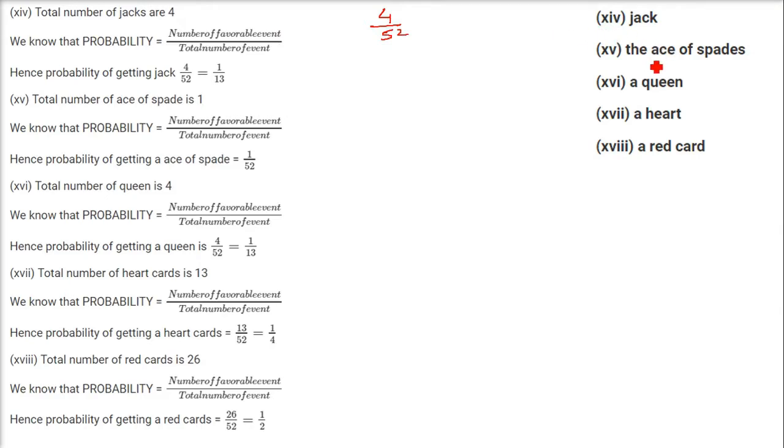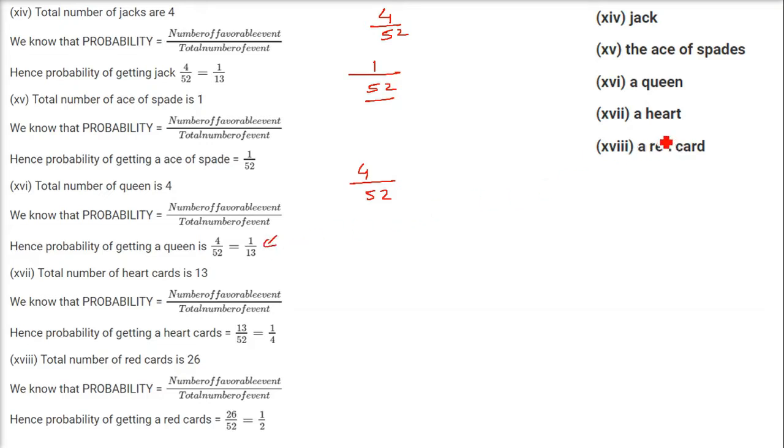The ace of spades. What does it mean? The ace of spades. The ace is the card number 1. A spade suit has 13 cards. Ace, only one will be there in spades. So 1 will be the favorable case. 52 is the total number of cases, 1 by 52. Now a queen. How many queens are there? In each suit, we have 4 queens. So 4 is the favorable case. 52 is the total number of events. So 4 by 52, 1 by 13 is the answer.